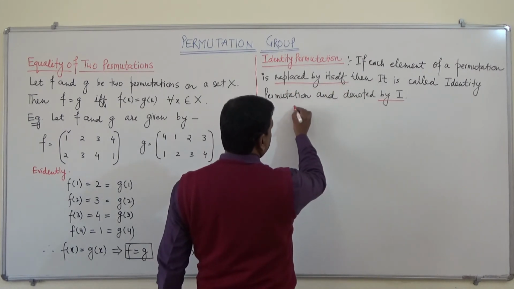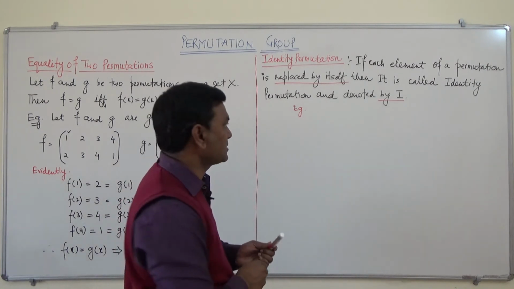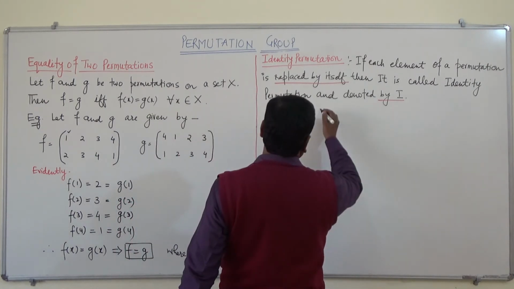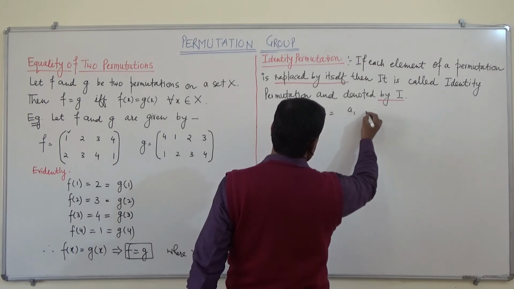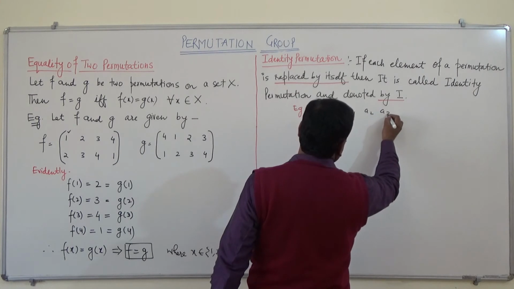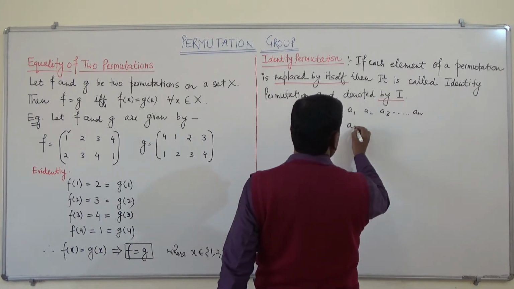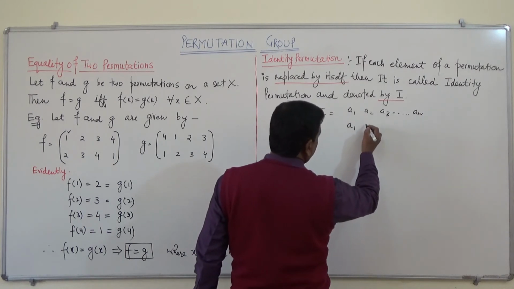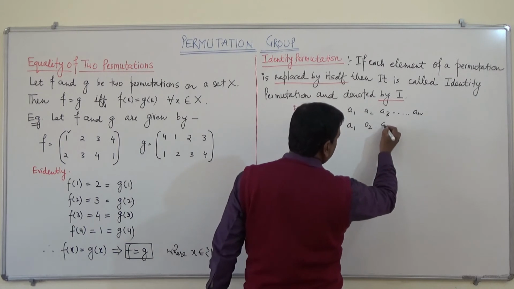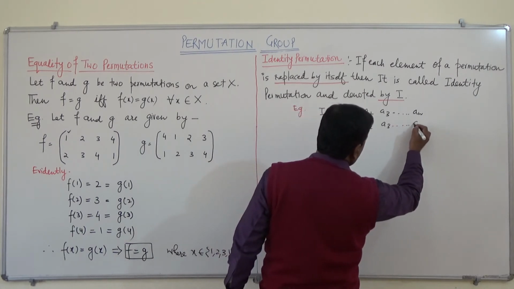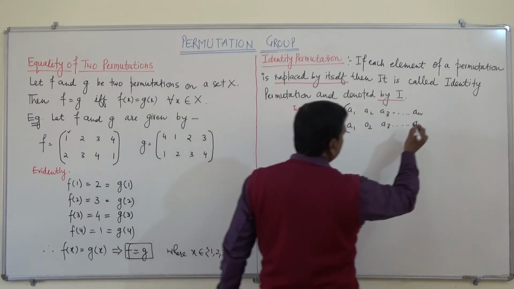For example, I can be given as, this is I, and say this is A1, A2, A3 and so on. So A1 is replaced by A1, or A1 maps to A1, A2 maps to A2, A3 maps to A3 and so on, An maps to An.